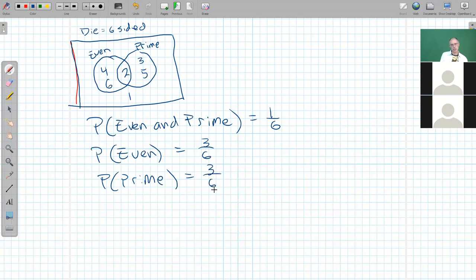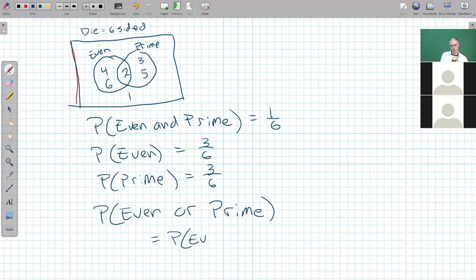And these 3 events go together to form the probability of being even or prime. So that would be the probability of being even plus the probability of being prime. The problem with just writing this right here is they both counted the 2.